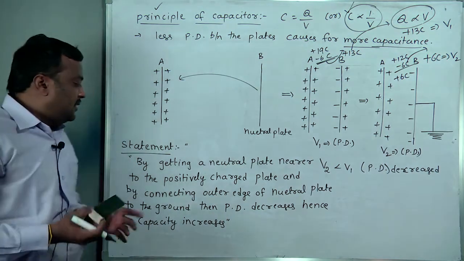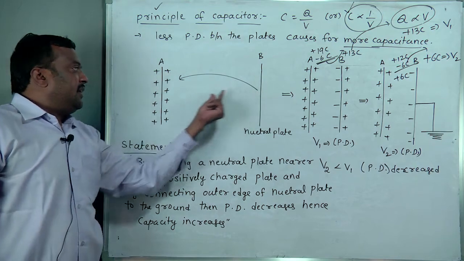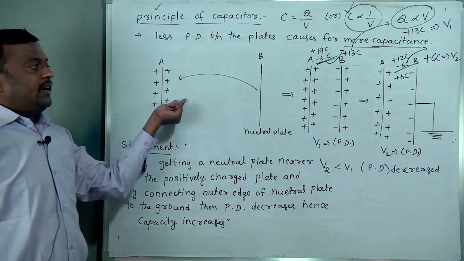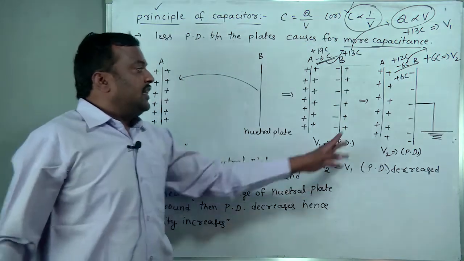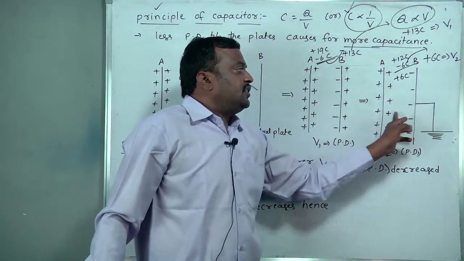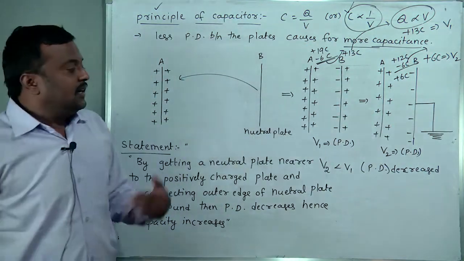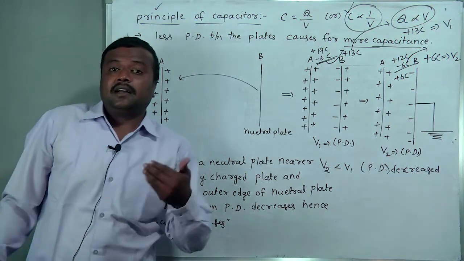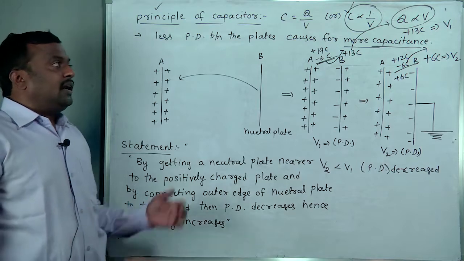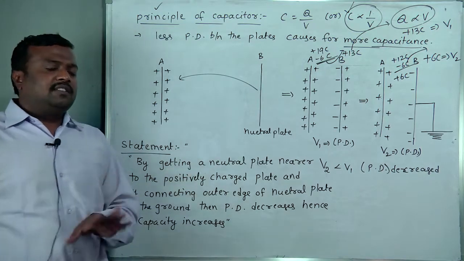See this sentence? By bringing a neutral plate nearer to the positively charged plate and by connecting the outer edge of the neutral plate to the ground, the potential difference between these two plates decreases. Automatically the capacity increases. This is the principle involved in the working of a capacitor. Very simple.